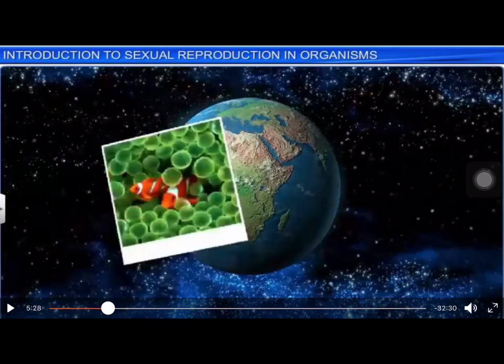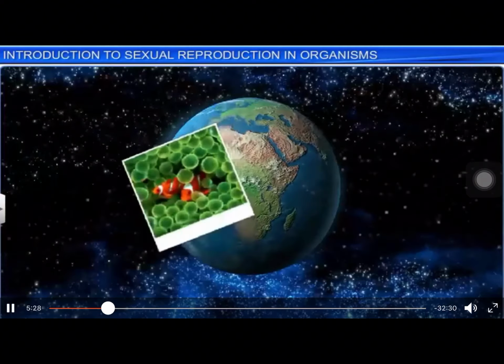In the last video we were discussing the introduction to sexual reproduction, asexual reproduction and sexual reproduction. In asexual reproduction, which was without parents, without any male or female partner, a new offspring was formed. In case of sexual reproduction, there is need for two parents. One should be male and the other is female. From these two, gametes are formed, which are called male gametes and female gametes. Now we will discuss sexual reproduction in this animation.